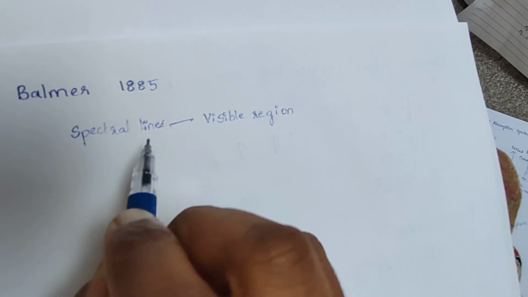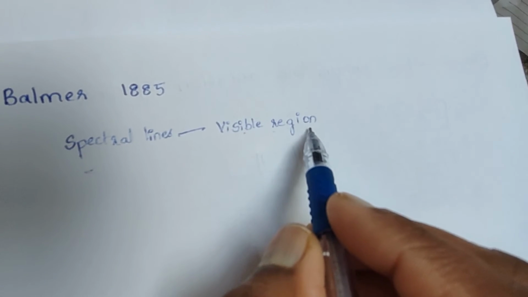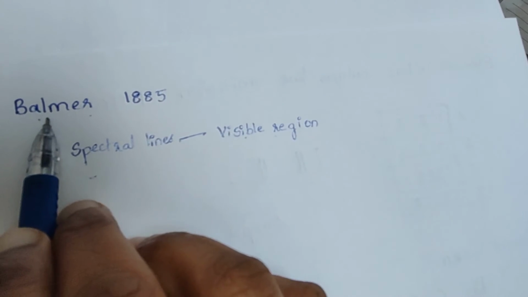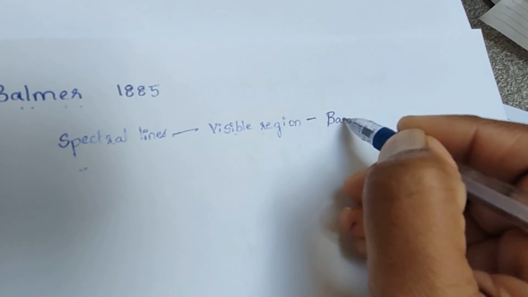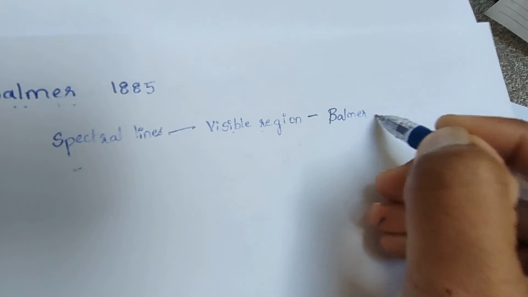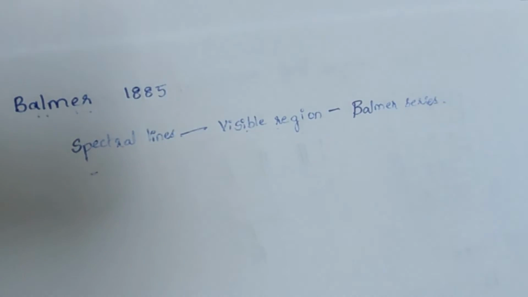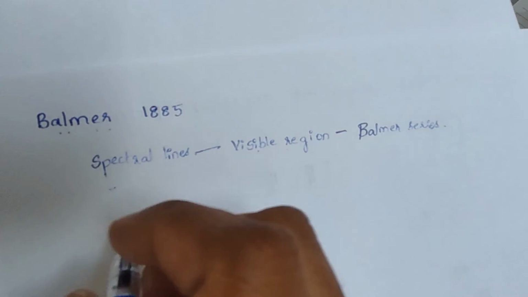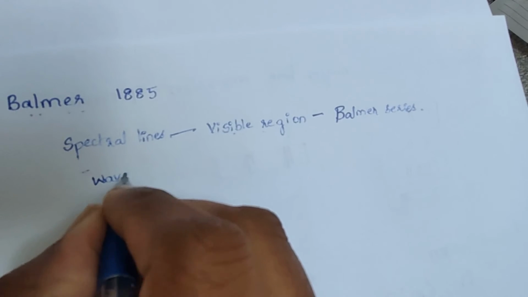And then these spectral lines which are in the visible region are named after the scientist Balmer, known as Balmer series. And when these spectral lines are expressed in terms of wave number,